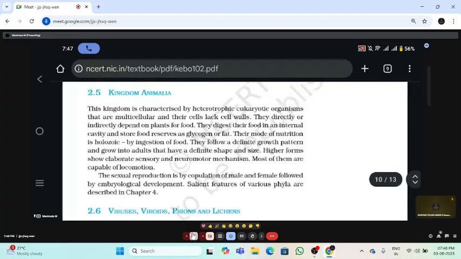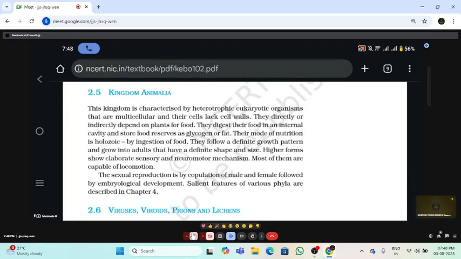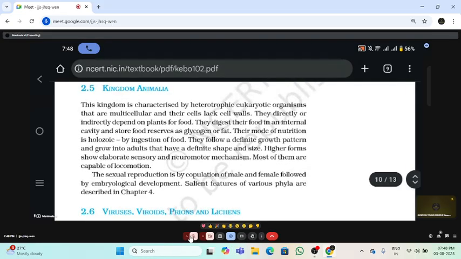Kingdom Animalia. So there we have studied, I think, in grade 9, plant and animal cells difference. The same way only here, they are completely heterotroph. Plants are autotrophs. Animals are completely heterotrophs and eukaryotic organisms.